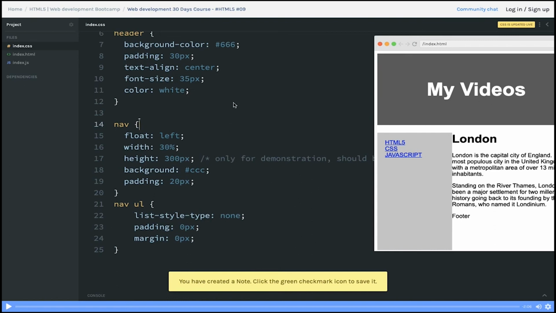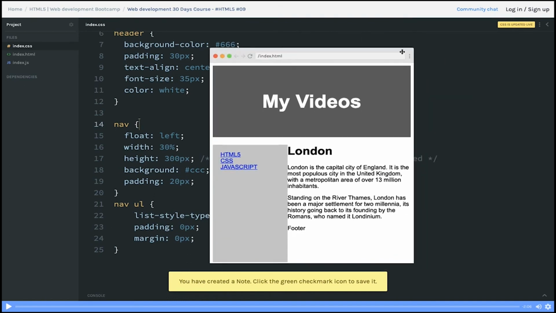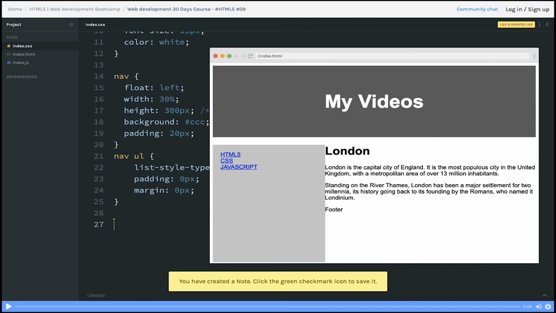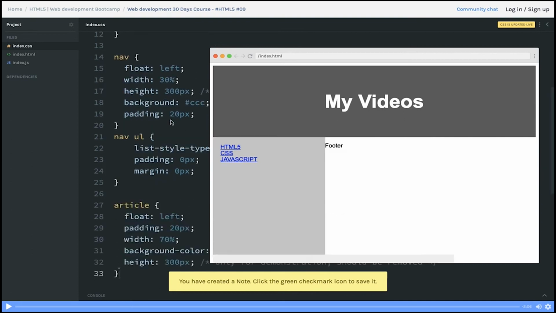Now we have the article tag which we want to put on the right hand side of it. So I have the nav links. Now I want articles also. If the nav tag is taking 30% width, then article will take 70% of it, right? And we have to clear the float once we are done.